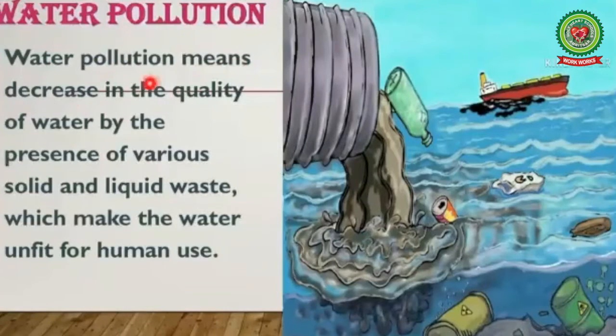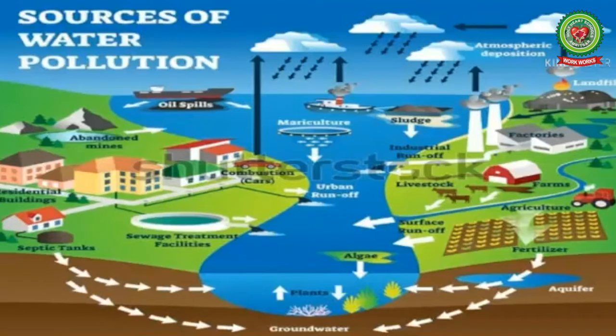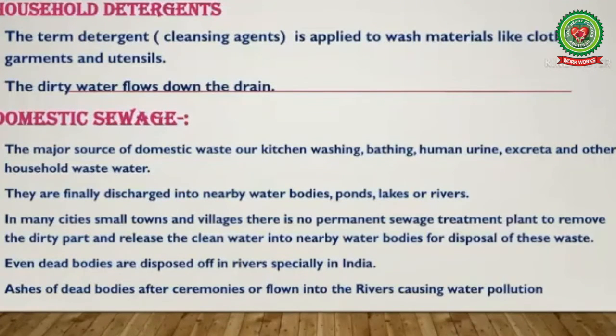Water pollution means decrease in the quality of water by the presence of various solid and liquid waste which makes the water unfit for human use. Sources of water pollution. So there are different sources of water pollution. First of all is household detergents. The term detergent, cleansing agents, is applied to wash materials like clothes, garments and utensils. The dirty water flows down the drain and causes massive water pollution.